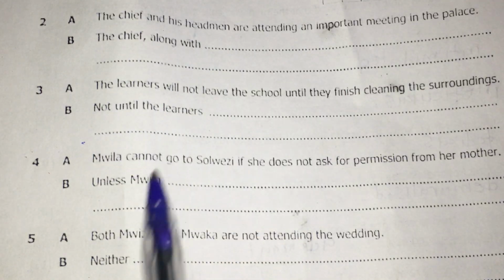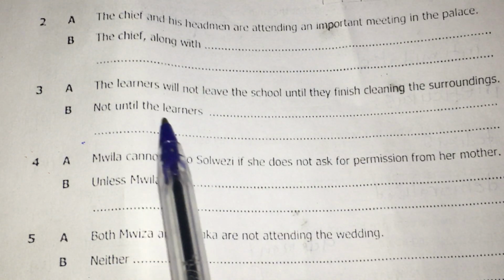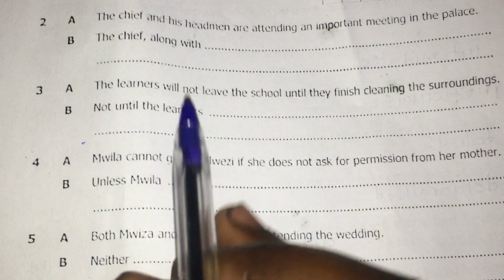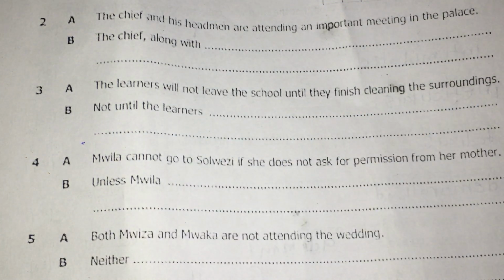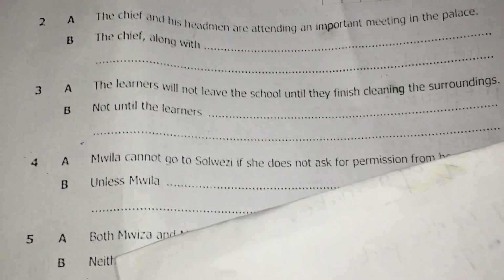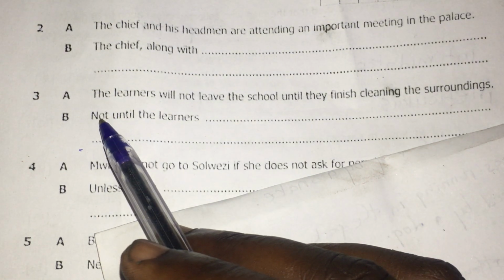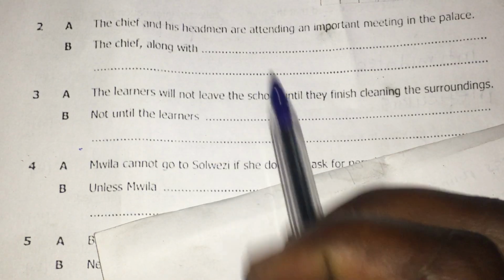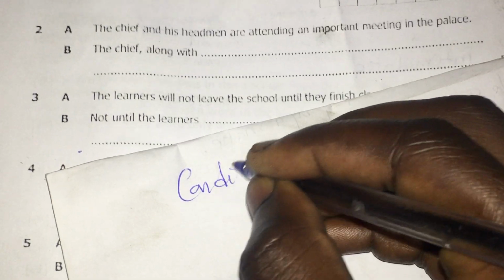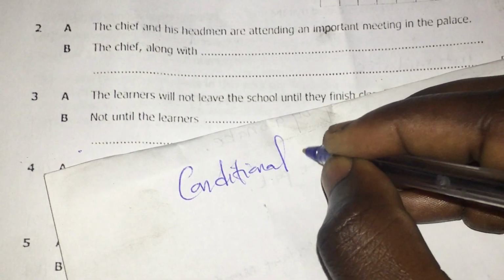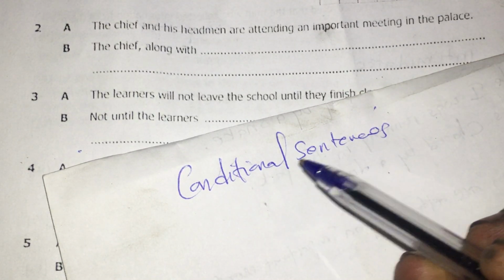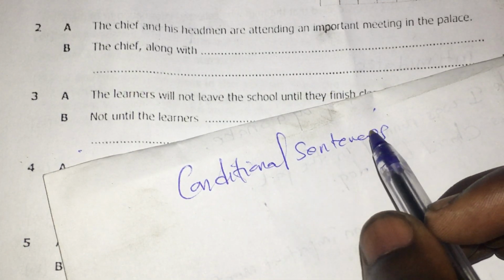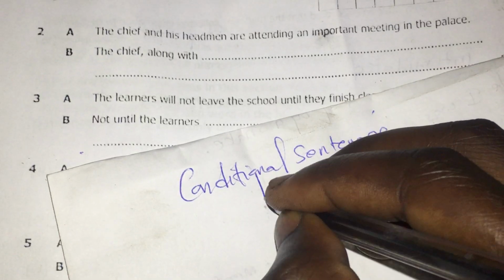So the first key thing that you have to know is to first identify the type of rewrite, so that it will be very easy for you to hammer these rewrites. Now according to our question, if you check, the helping word is not until. So these are rewrites involving conditions. In simpler terms, these are conditional sentences, or rather rewrites. So, rewrites involving conditional.